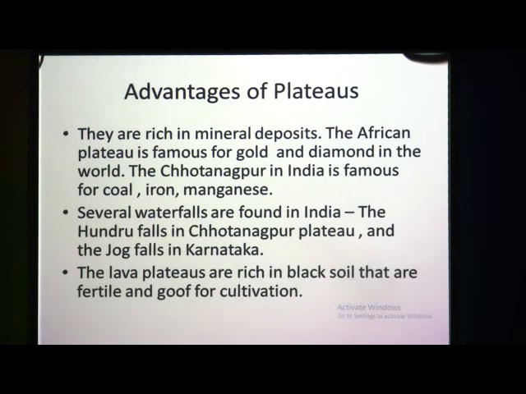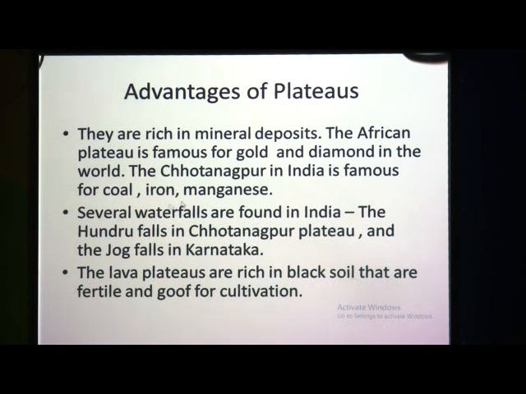So, plateaus, they are rich in mineral deposits. Okay, children, as mountains they are rich in flora and fauna, plateaus are rich in mineral deposits. Like for example, the African plateau, it is famous for gold and diamond. Okay. African plateaus are famous for gold and diamond in the world. Again, the Chota Nagpur plateau in India, it is famous for minerals like coal, iron and manganese.